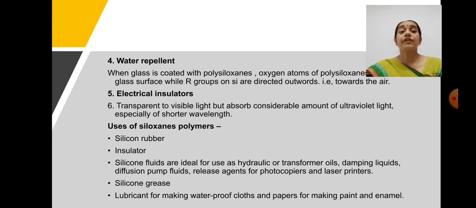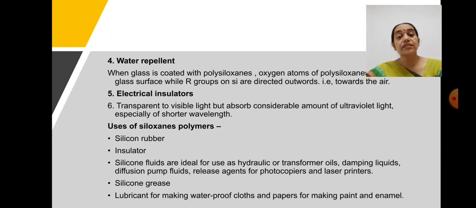Now, considering the uses of these siloxane polymers, it is used to prepare silicone rubber, as an insulator, and as silicone fluids in hydraulic transformers, damping liquids, and diffusion pump fluids, as well as release agents for photocopiers and laser printers.